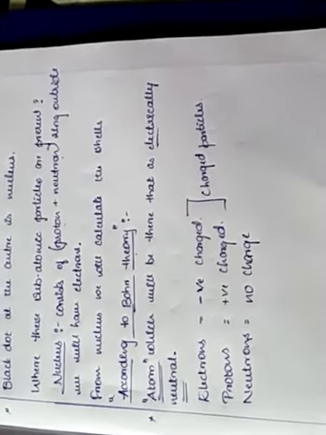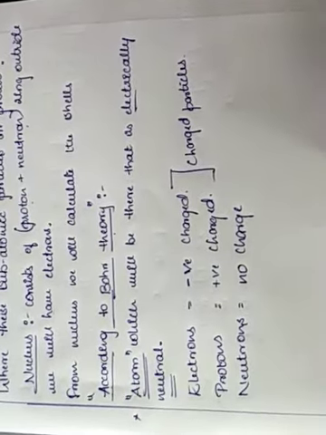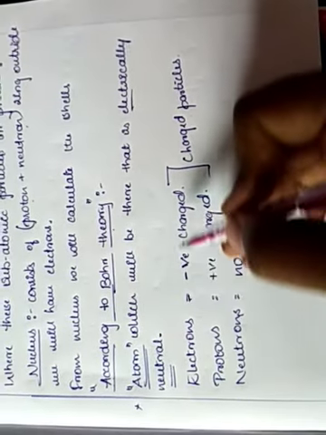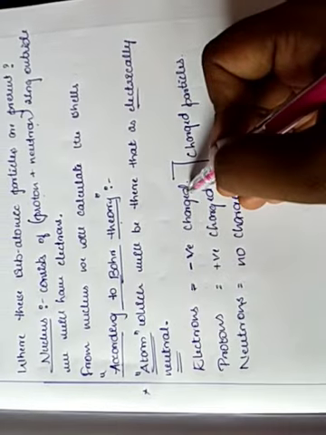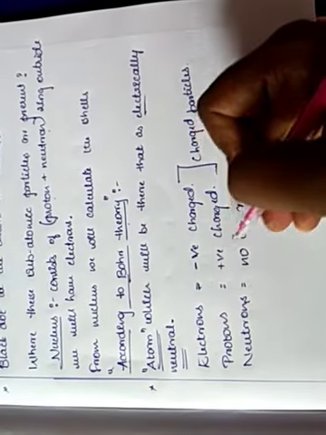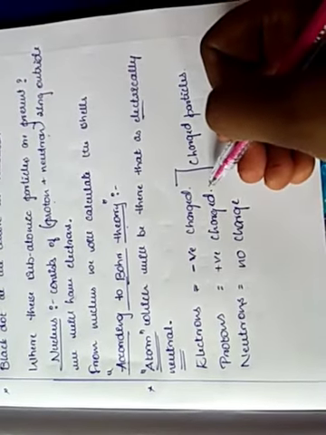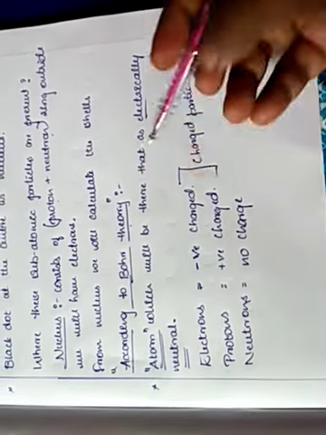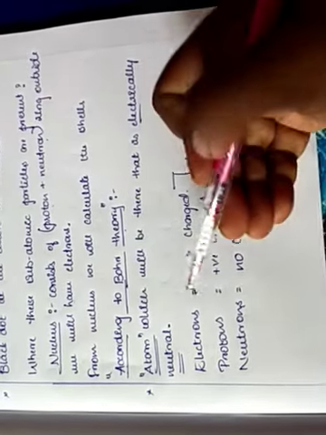Electrons and protons are the charged particles. Electrons carry a negative charge, whereas protons carry a positive charge. So at any time you can say that electrons mean negative charge, protons mean positive charge, and neutrons mean no charge.